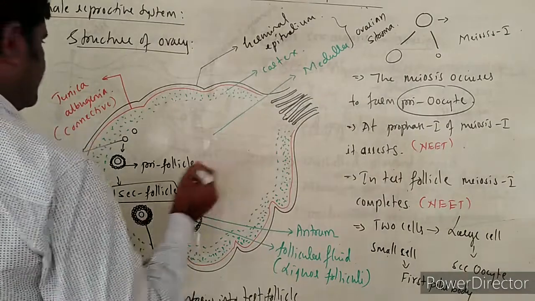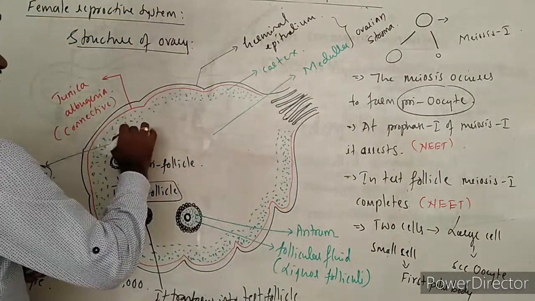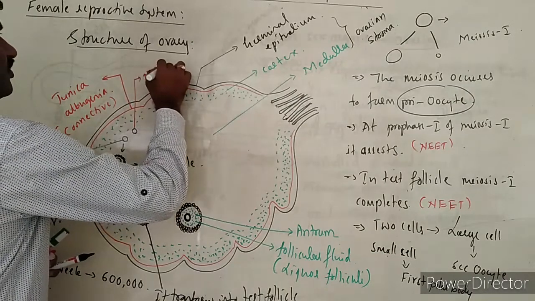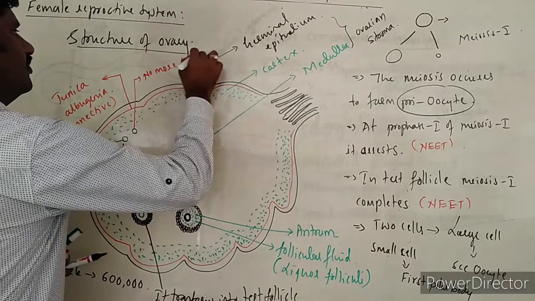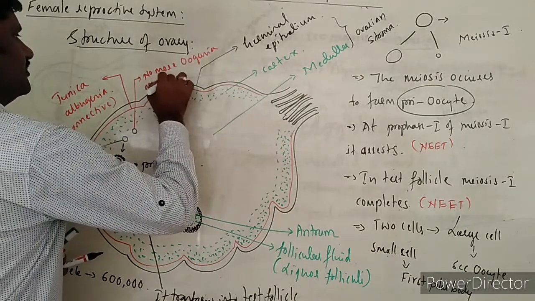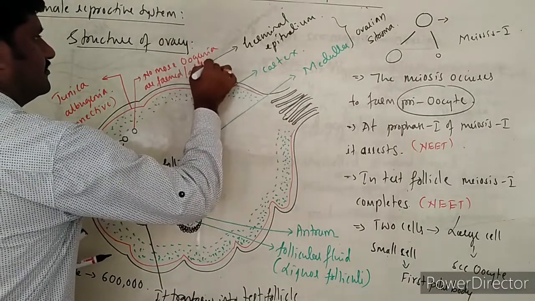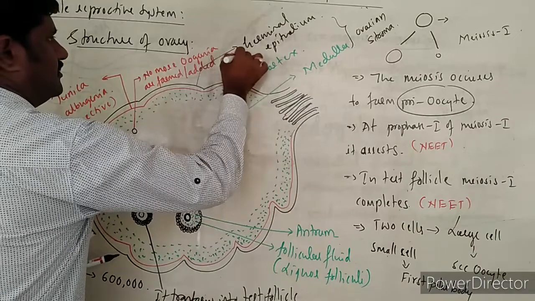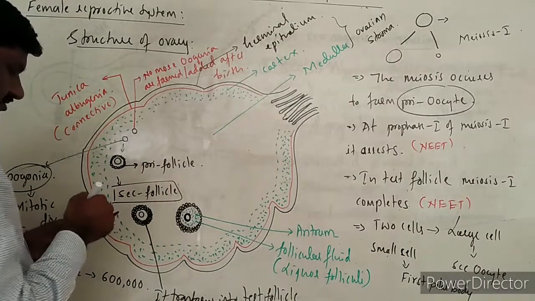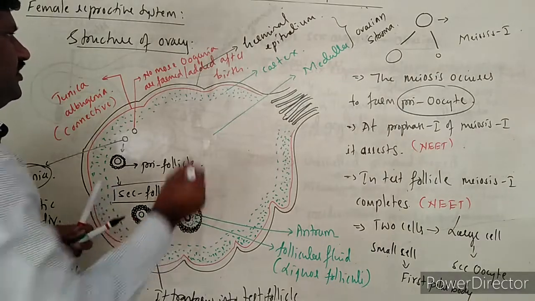No more oogonia are formed or added after birth. So this is also a very important point.